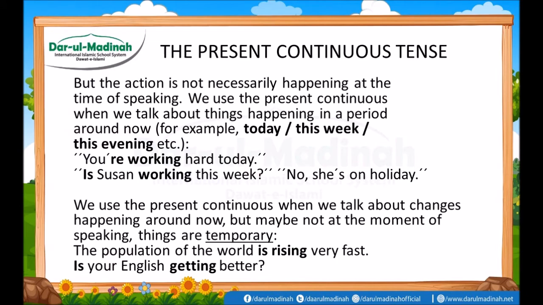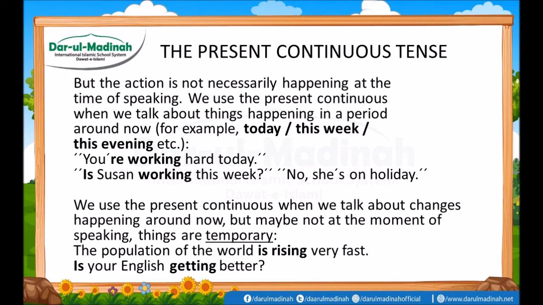But the action is not necessarily happening at the time of speaking. We use the present continuous when we talk about things happening in a period around now. For example, today, this week, this evening, this morning, etc. You're working hard today. Is Susan working this week? No, she's on holiday.